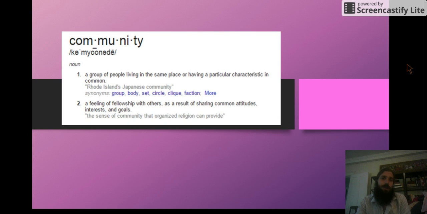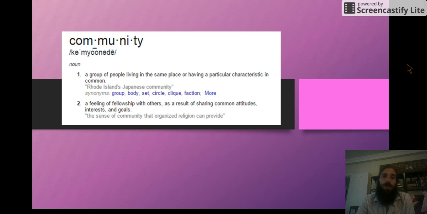Well, community, if you look it up in the dictionary, is a group of people living in the same place or having a particular characteristic in common. So here at RCAA, we have particular characteristics in common, like we work hard to achieve our goals, we show each other respect and teamwork, and we show grit when we face challenges. Those are characteristics that we hold in common.